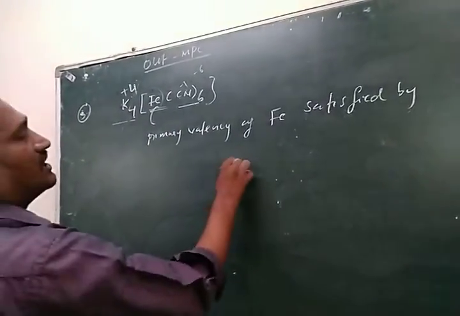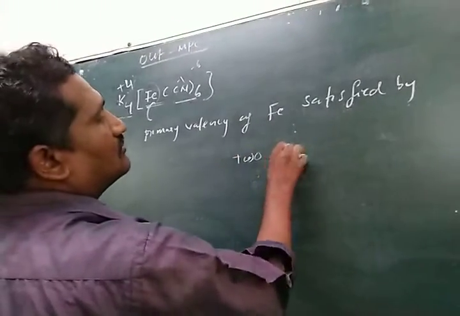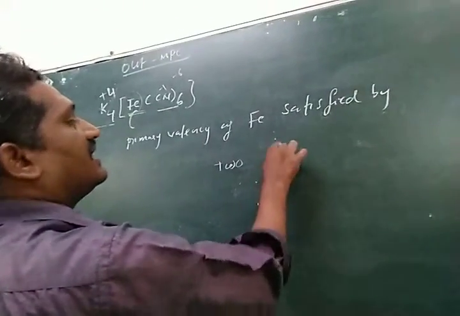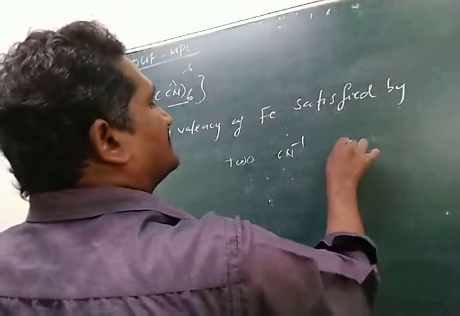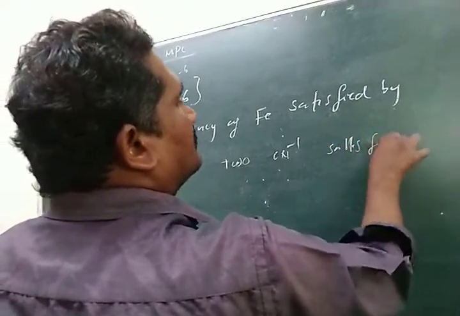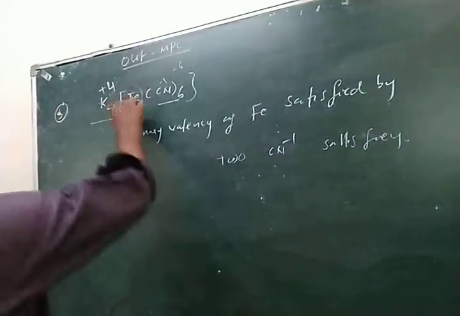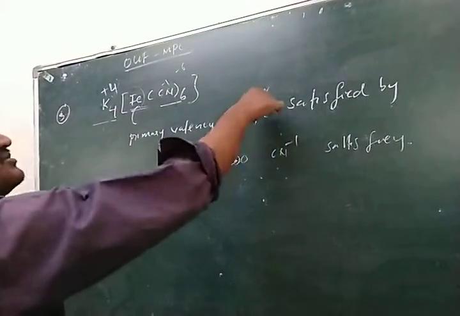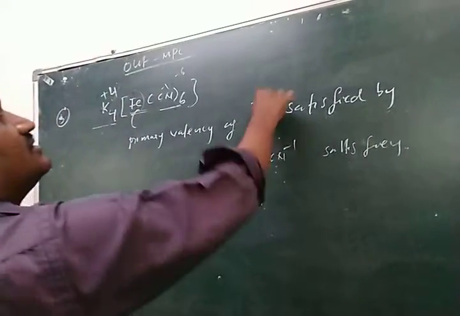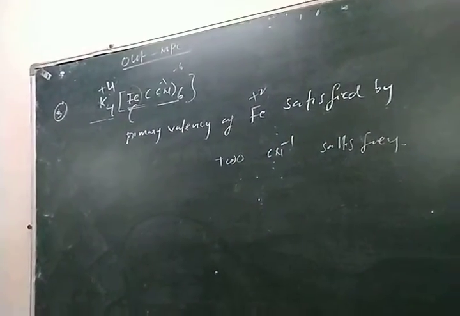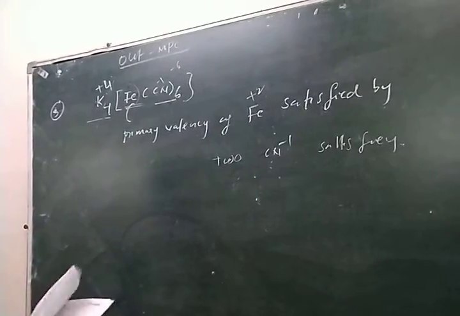So 2 cyanide ions satisfy it. That means the iron oxidation state is plus 2, contributed by 2 cyanide ions. So these 2 cyanide ions neutralize the iron primary valency, the oxidation state.